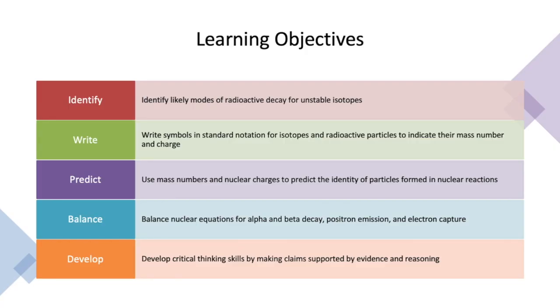Goals for today include identifying likely modes of radioactive decay for unstable isotopes based on their neutron and proton ratios, writing symbols for isotopes and radioactive particles, using mass numbers and nuclear charges to predict the identity of particles formed in nuclear reactions, or balancing the nuclear equations. And we're going to be talking specifically about alpha, beta, positron decay, and then also electron capture, although we'll focus less on that and more on the positron emission. And the process skill for today is critical thinking.